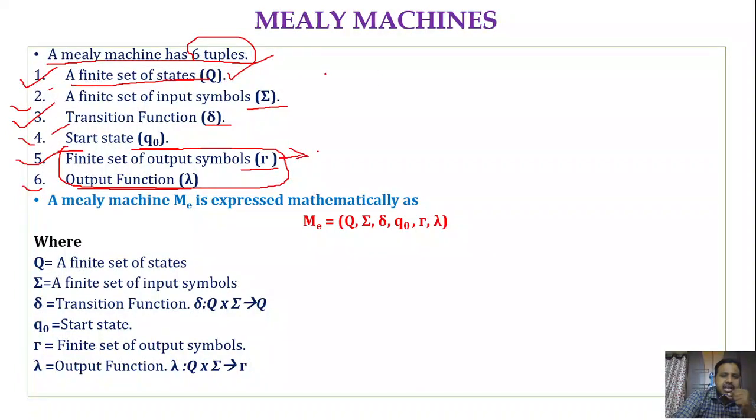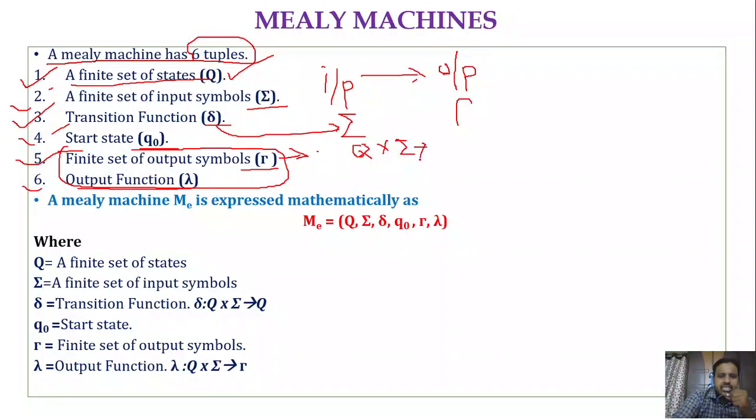As I mentioned, a Mealy machine will take some input and produce some output, right? So the input symbols we denote with sigma, and the output symbols we denote with tau. Next, we have a transition function. As we know, it maps the current state and current input to produce the next state, a unique next state. This transition function is the same as in a DFA, right?